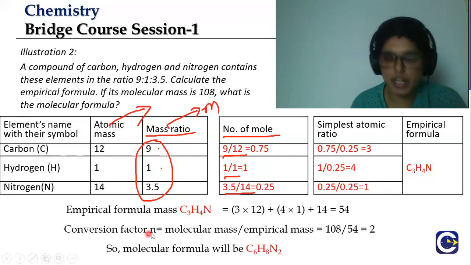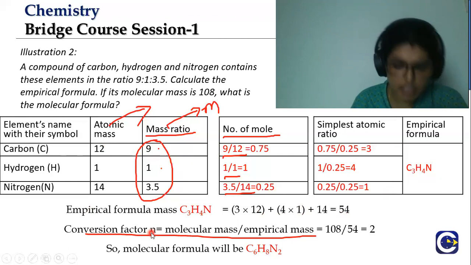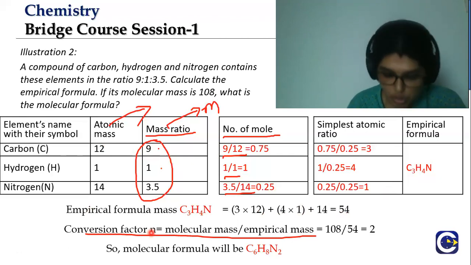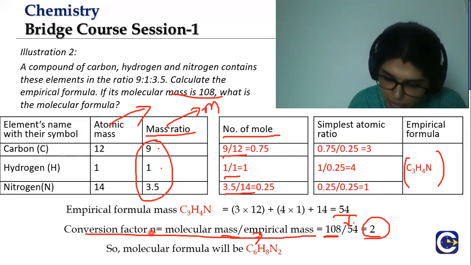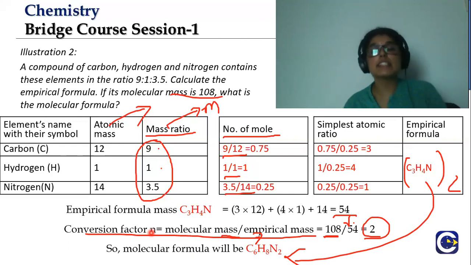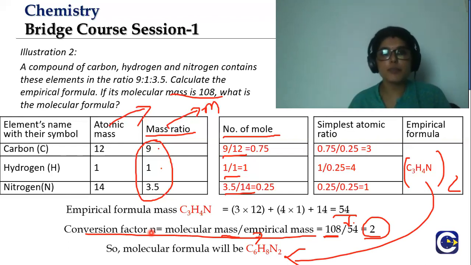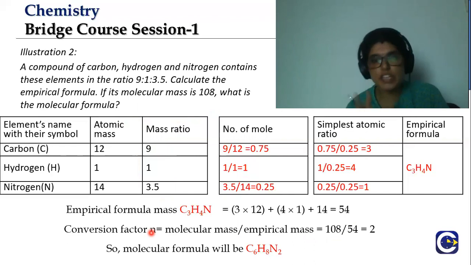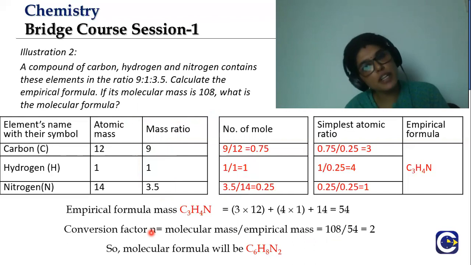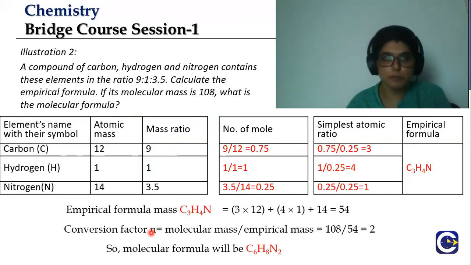Now we need the conversion factor for writing out the molecular formula. So the molecular mass divided by the empirical mass would be 108, which is already given in the question, divided by 54, which you found here. You will get 2. That means if I multiply this by 2, I get the molecular formula as C6H8N2. So this is how you find a molecular formula when mass ratio is given and molecular mass is given. These two should be given to find the molecular formula. If molecular mass is not given, you can find only the empirical formula but not the molecular formula.